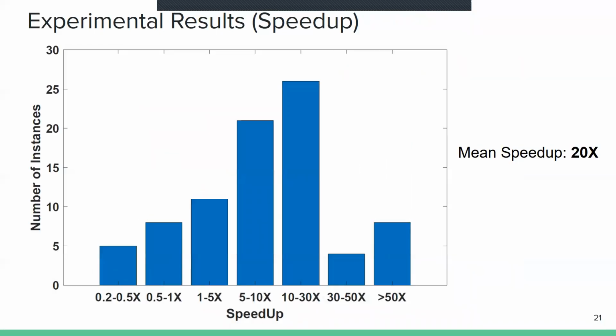Here we compare the speed up that Hydra gains over Coral. In this case, we only consider those programs which both Hydra and Coral have solved. As we can see, in most of the cases, Hydra gains either 5 to 10 times or 10 to 30 times speed up over Coral. And on average, the speed up that Hydra gains over Coral is 20 times.